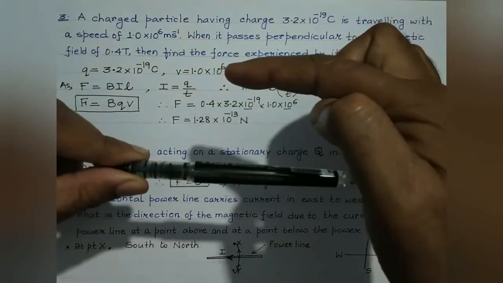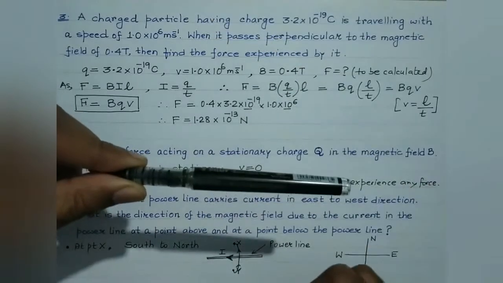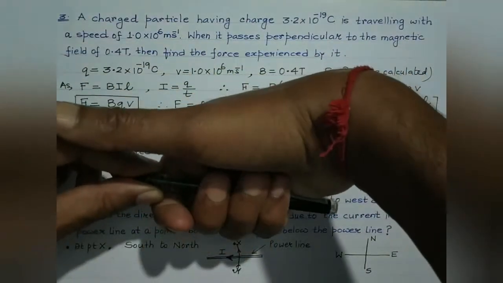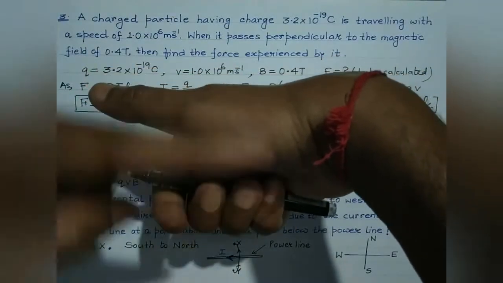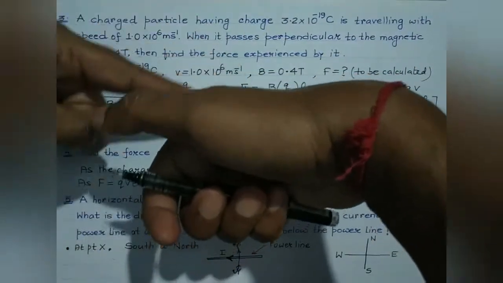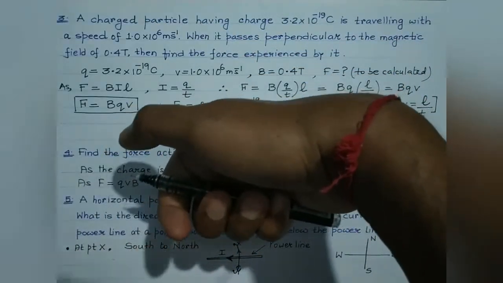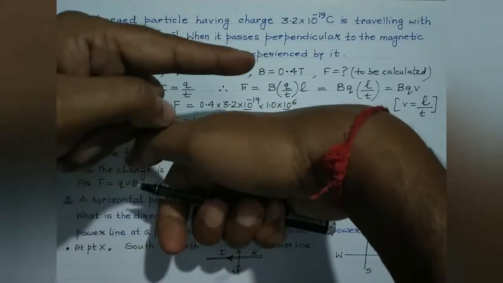And this is point X, which is lying above the power line. And this is point Y, which is lying below the power line, right? So the direction in which the rest of the fingers curl, that gives the direction of the magnetic field. It's like this, isn't it? So this is north, this is south. So at a point X, the direction of the magnetic field would be from south to north, right?